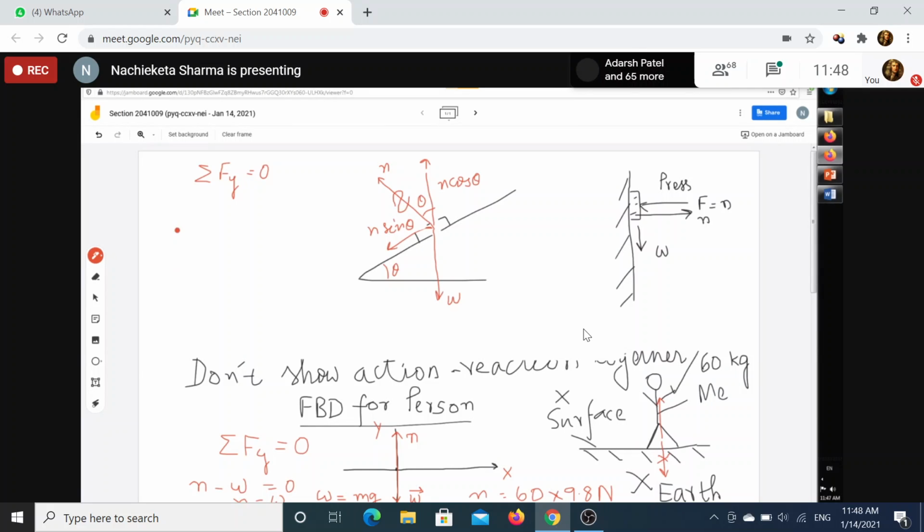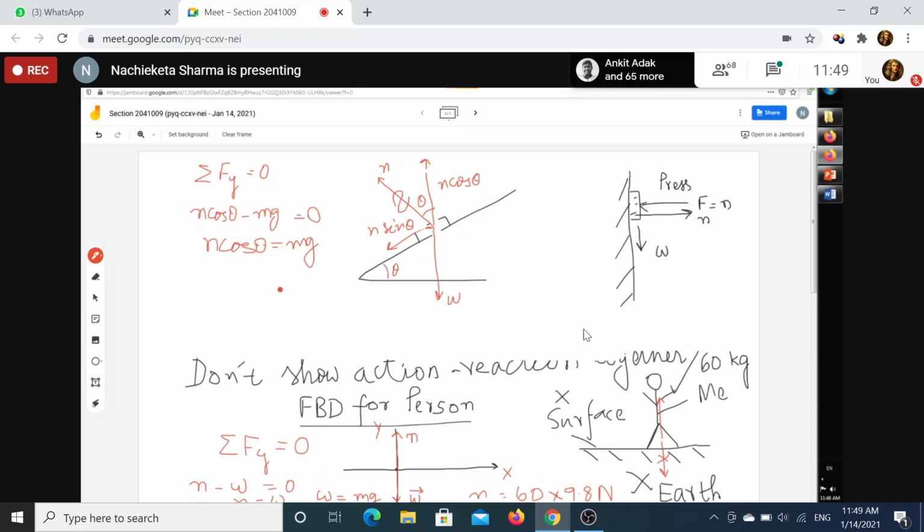So what are the two forces? You will write N cos theta upward, so positive. W is downward. So N cos theta minus mg is equal to 0. So you see N is not equal to mg, but N cos theta is equal to mg. So you do not get N is equal to mg. That's why we do not say it as normal reaction. We say it as normal force. Okay, N cos theta is equal to mg.